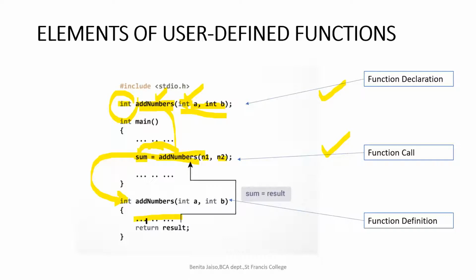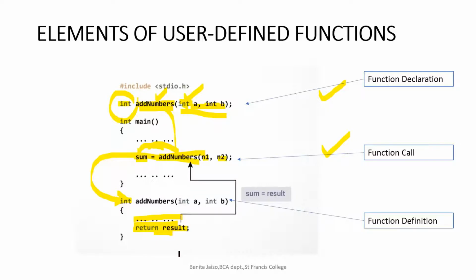Here we mention all the lines to be executed when add numbers is called. Got it? When we have an integer return value, we have to return. This we studied already for main, right? If you give void main, we need not give any return. If I give int main, we have to give return 0. Some return value has to be given.